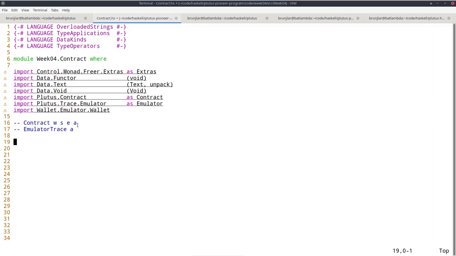W, S, E, and A. So as in all monads, the last one is always the result type. So the A is the overall result of the computation. I will get to all three of the others in due time, but I briefly want to go through them now, just to give you an idea what they're for.